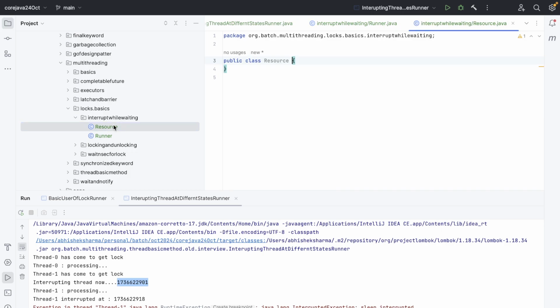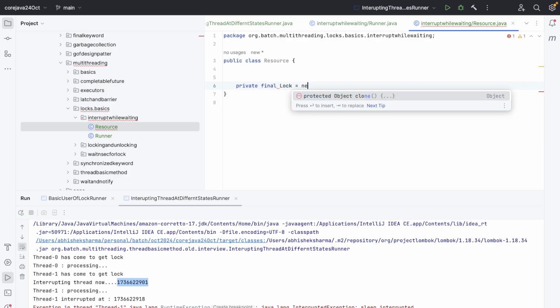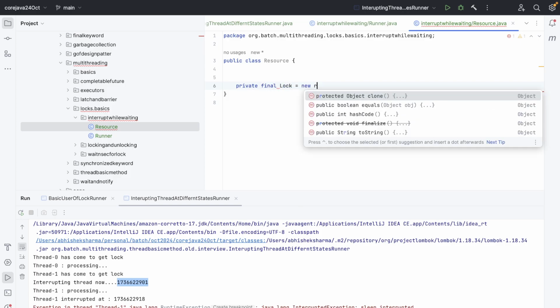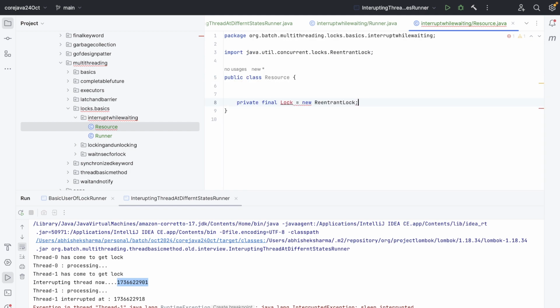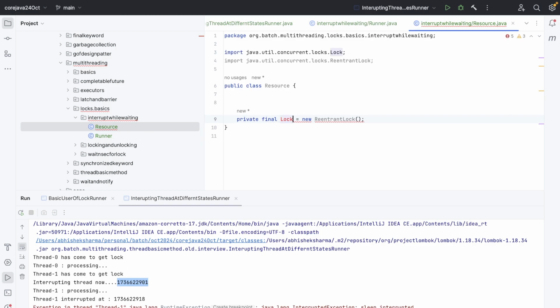Then the resource class will have a private final Lock equals new ReentrantLock, and I don't want this lock to be fair.